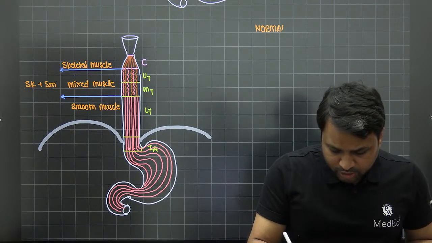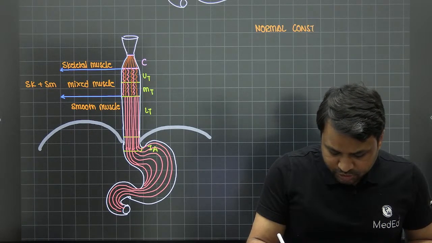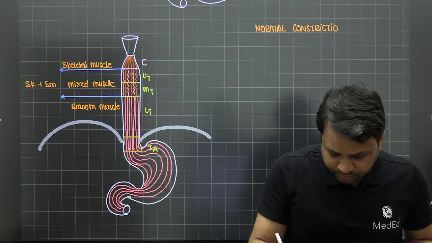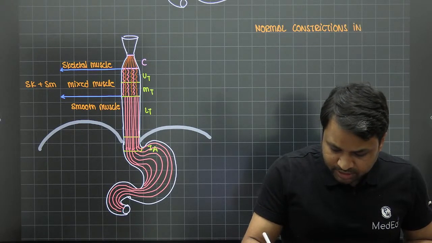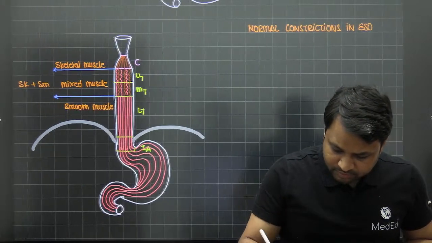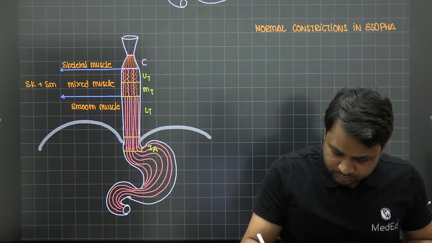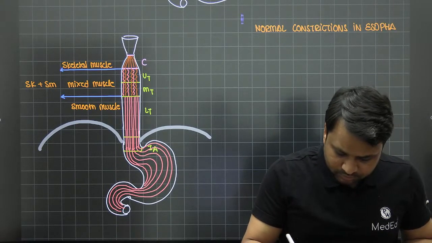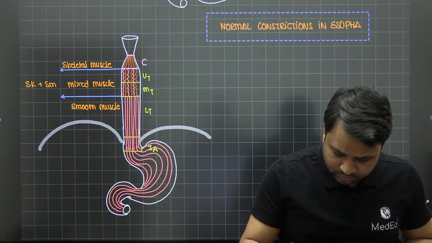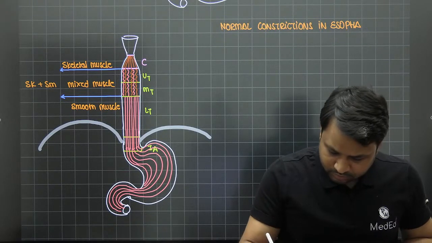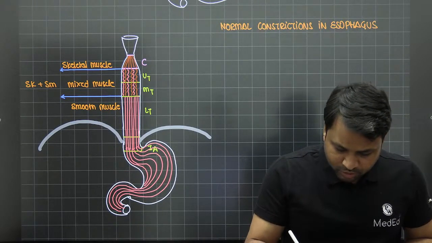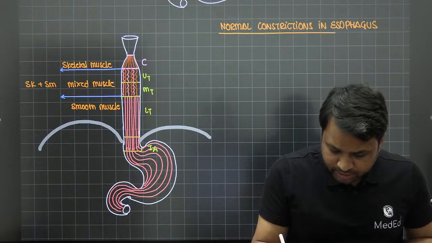So we talk about the normal constrictions in esophagus.